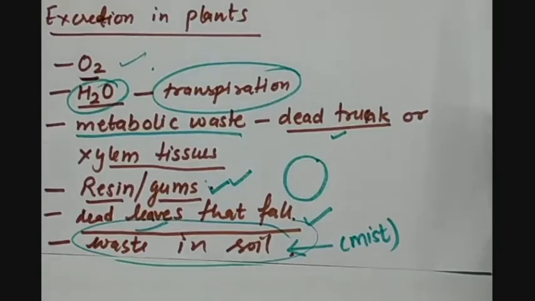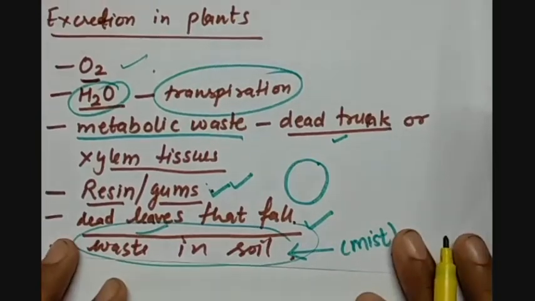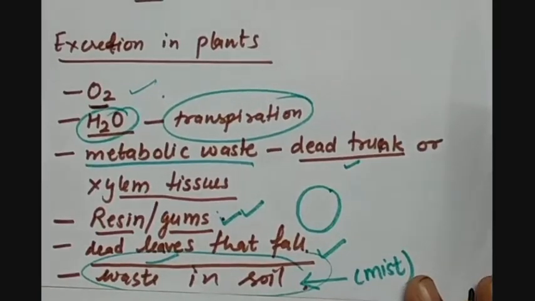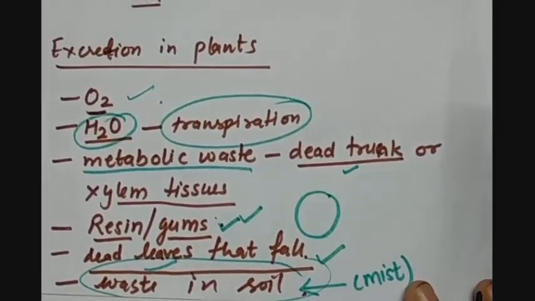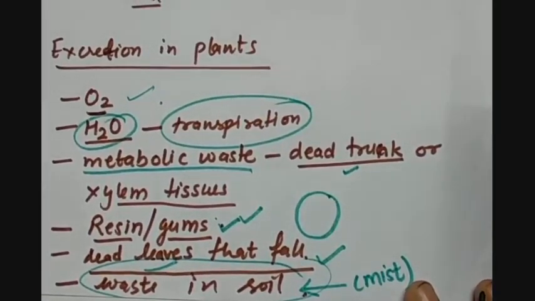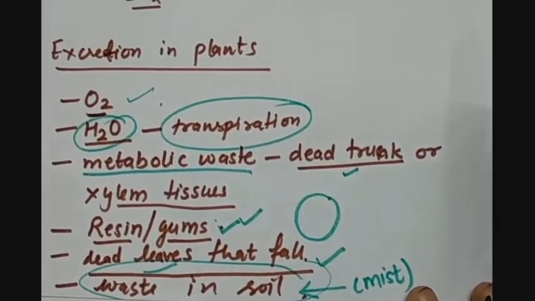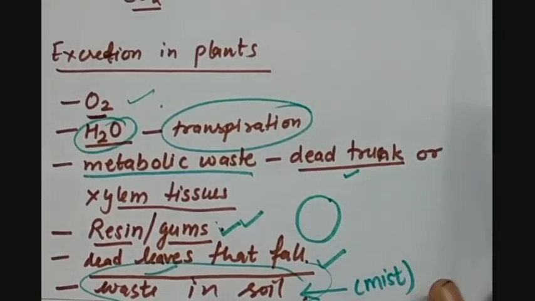So children, this was the summary of this chapter, which is named life processes. We have done all 4 life processes. I hope this summary lecture will help you to revise all the concepts that we have done in all the lectures. 6 lectures we have taken for the chapter, and now this is the final one.